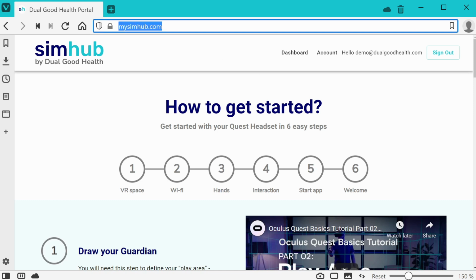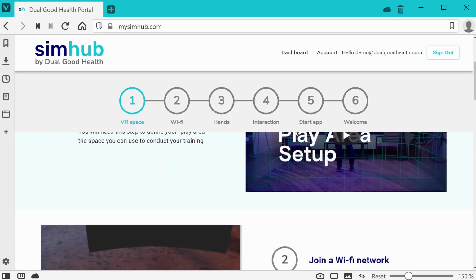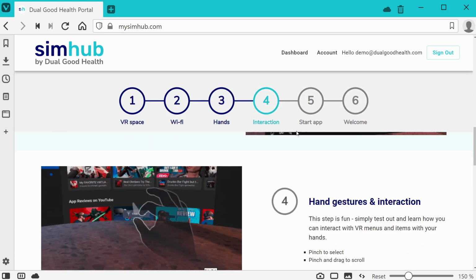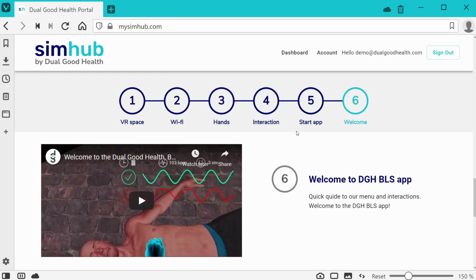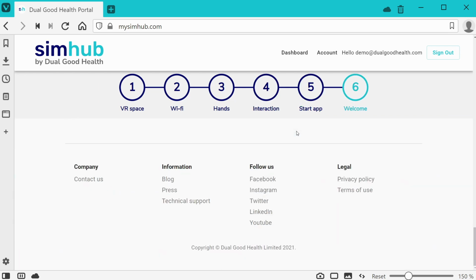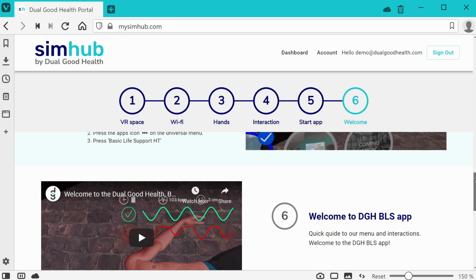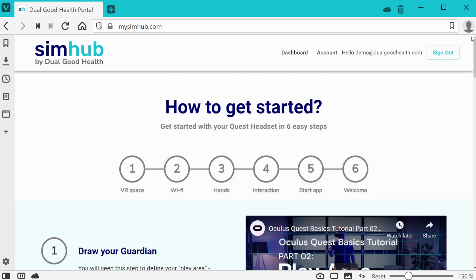To get started, first of all go to mysimhub.com and sign in with your credentials. On this page you will find handy setup instructions for getting started with your Quest device.